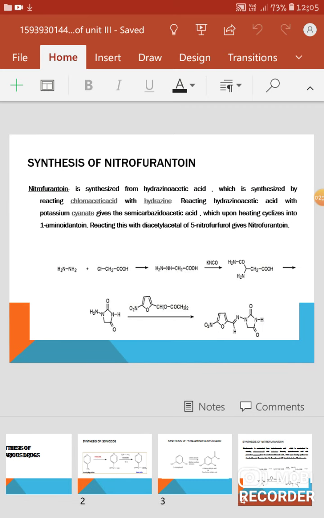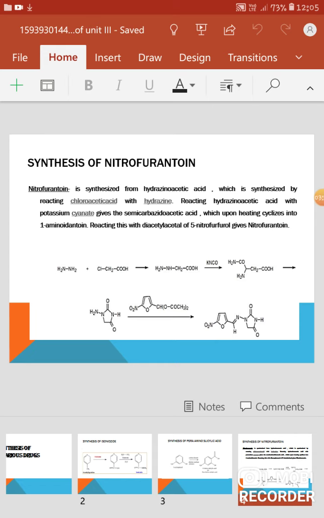Next drug, the synthesis of nitrofurantoin. So nitrofurantoin is synthesized from hydrazinoacetic acid. Hydrazinoacetic acid is synthesized by reacting hydrazine, that is NH2NH2, the first reagent, with chloroacetic acid, that is ClCH2COOH. When hydrazine reacts with chloroacetic acid, it forms hydrazinoacetic acid.